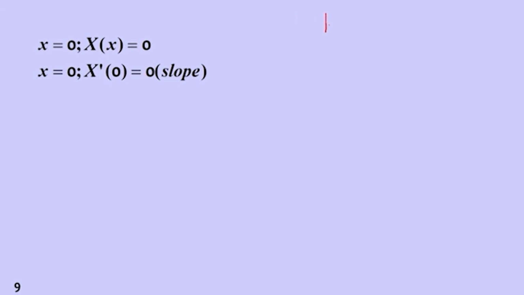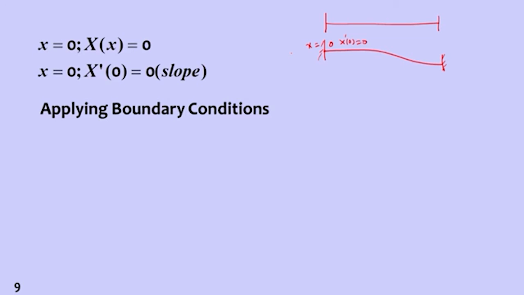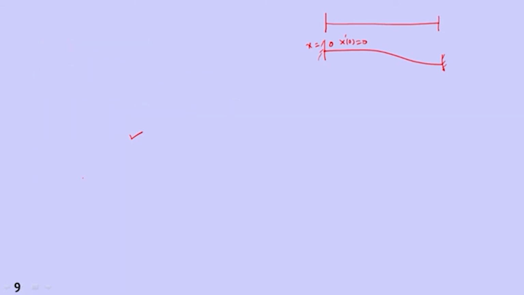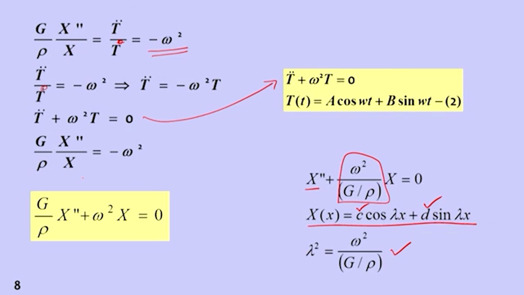It is something like this. The beam is of this nature, and you can see here at x is equal to 0, deflection is 0, and at x is equal to L, the slope also has to be equal to 0. X prime is equal to 0, and X also should be equal to 0 at this point. So substituting the first boundary condition, X of 0 is equal to 0, that means the constant c is 0.